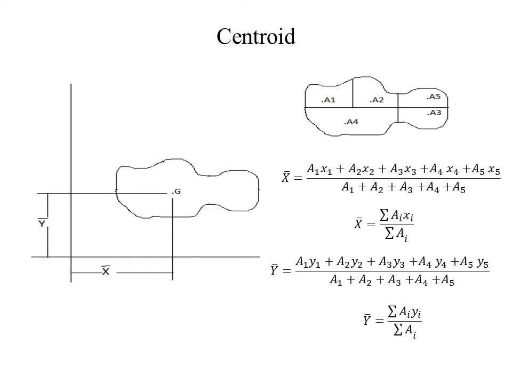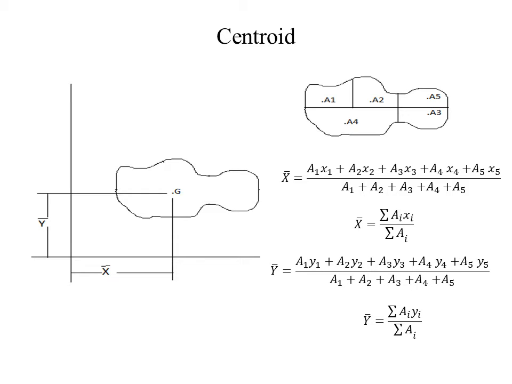So the distance of center of gravity of a section can be located by dividing the moment of area about that axis by the total area. Similarly, we can find out the distance y bar also.